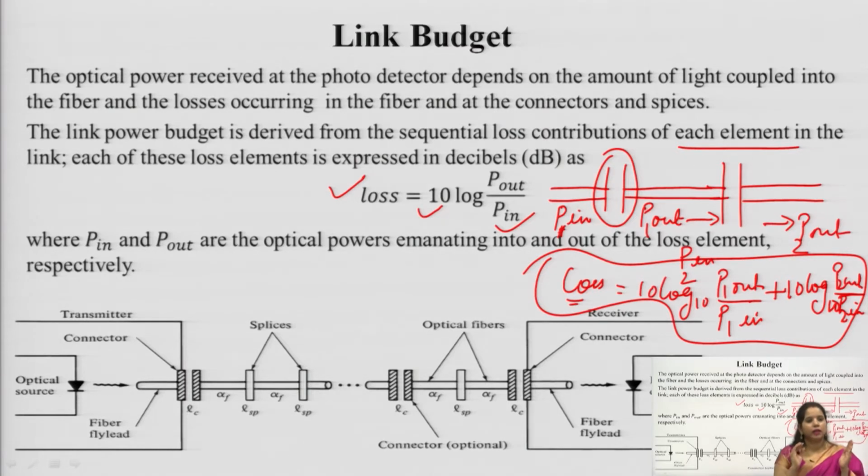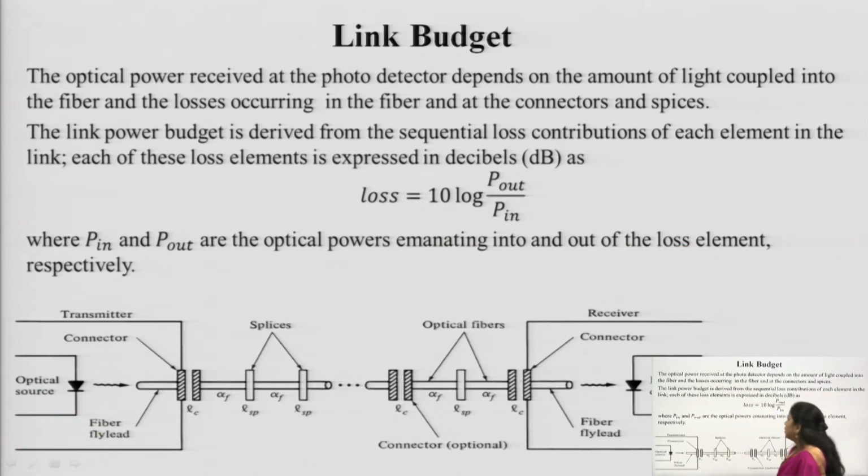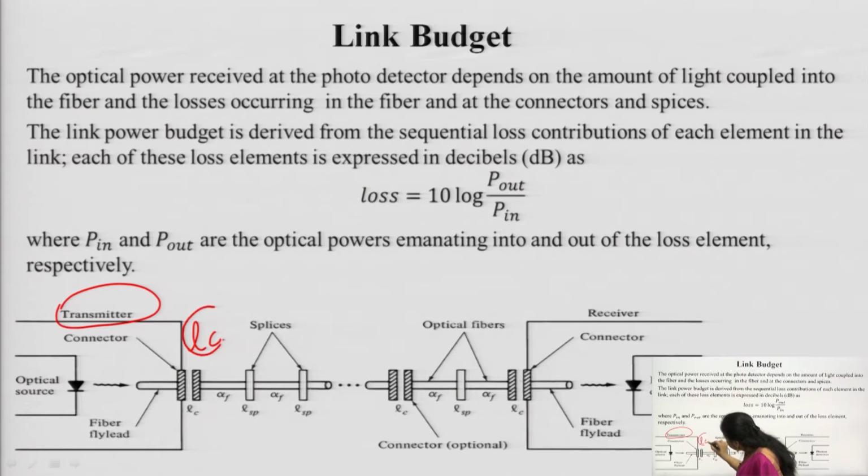So, each and every element is considered whenever we talk about the link budget. P in and P out are the optical power going into and coming out of the loss element respectively. This is a point-to-point link for calculating the link budget. Here is a source, the transmitter section, there is one connector contributing the loss LC.